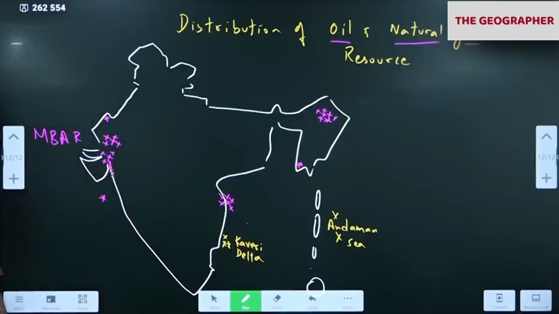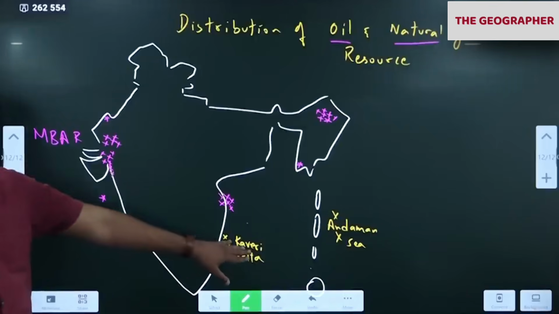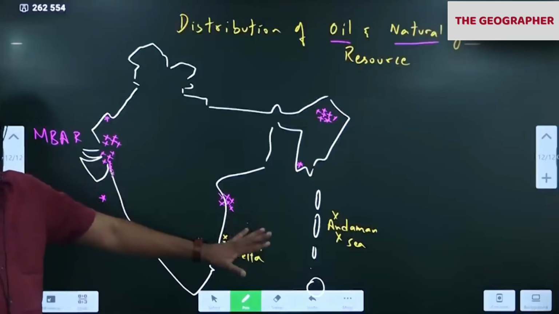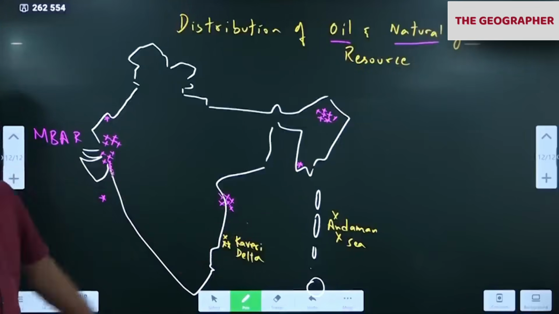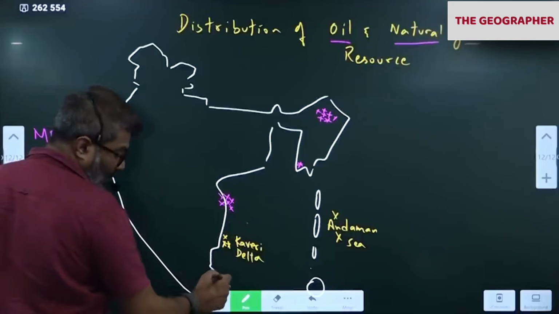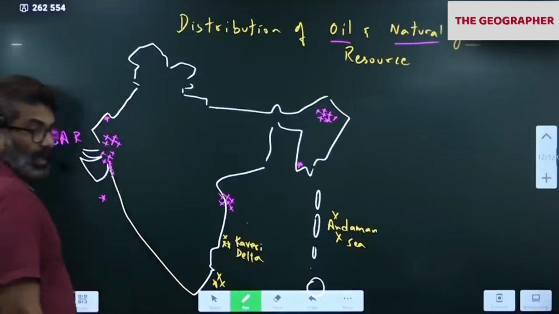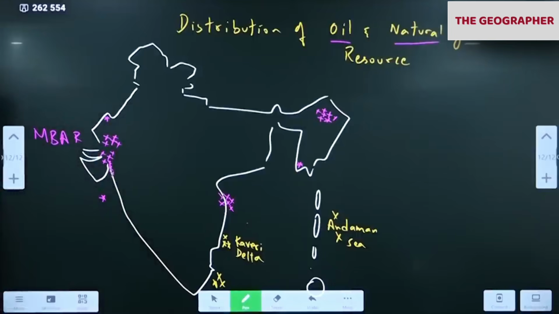That means the government as of now is exploring how to extract oil or how much is present. It's at the research level now. Once sufficient oil wealth is found, they will start mining. Gulf of Mannar. Gulf of Kutch.